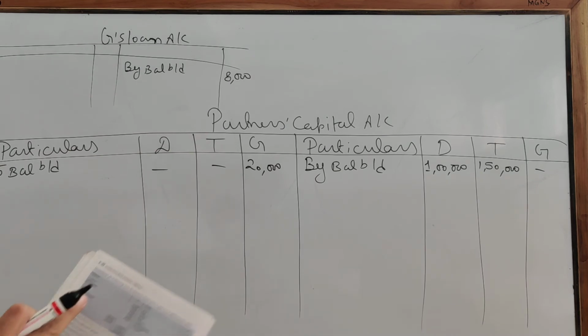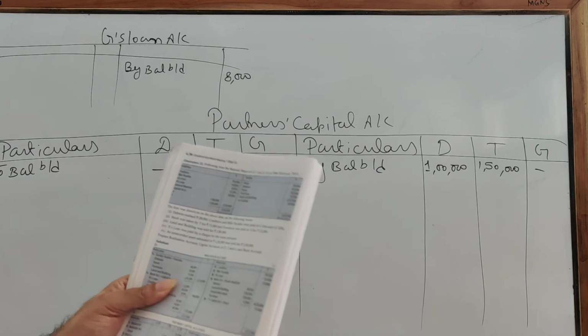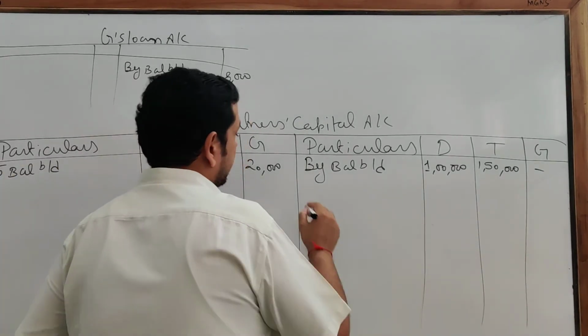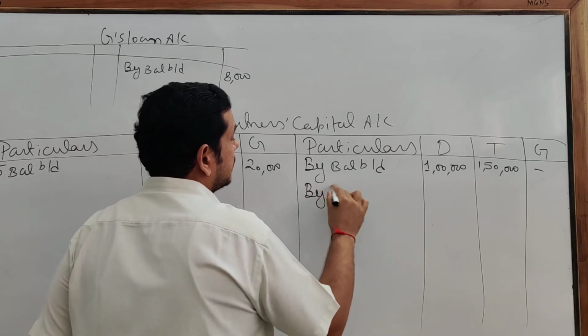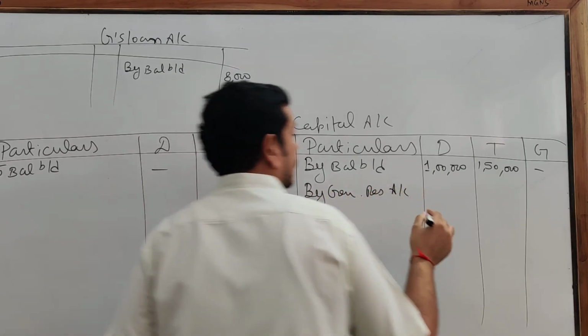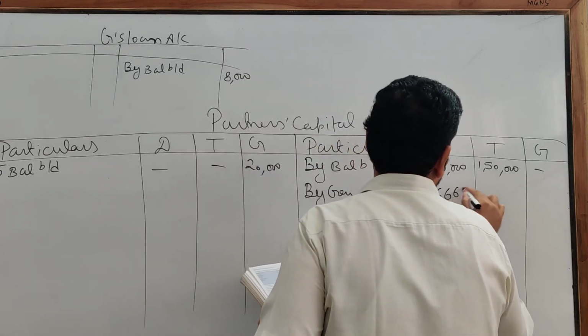Now come to the liability side. See, general reserve is given, so it will be distributable to the partners equally as no ratio is given. So by general reserve, that is 667.